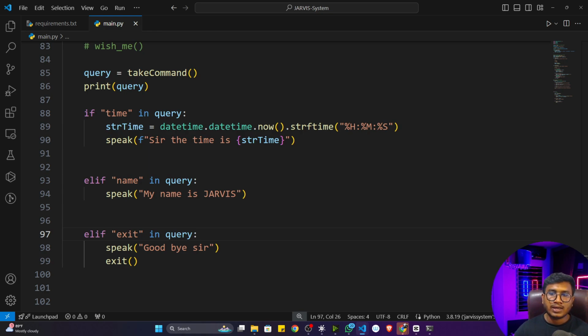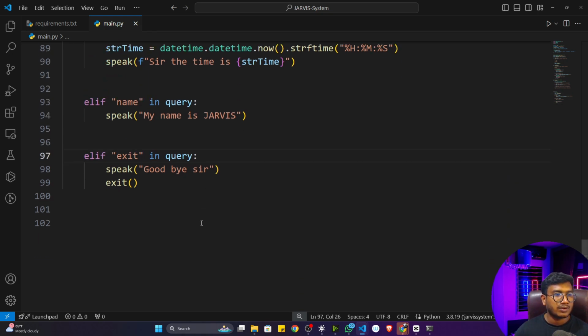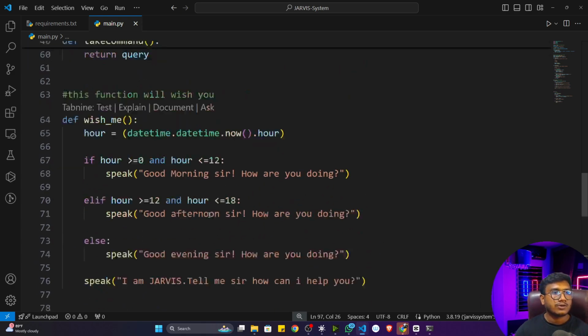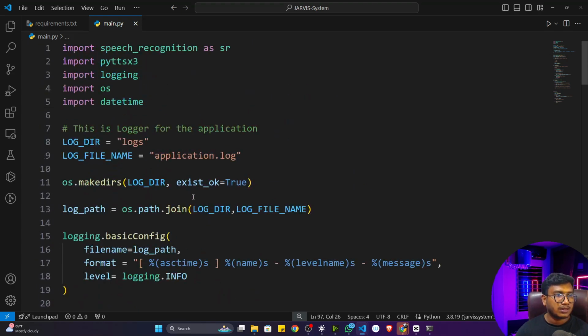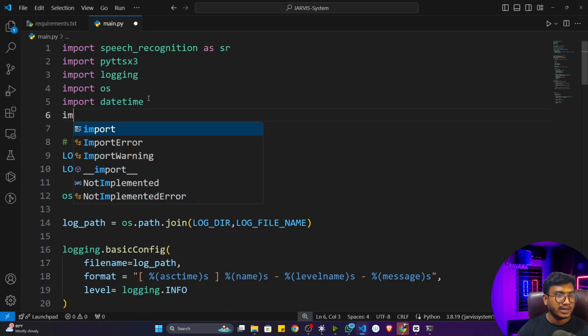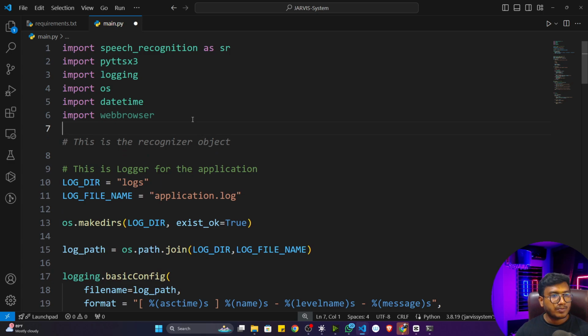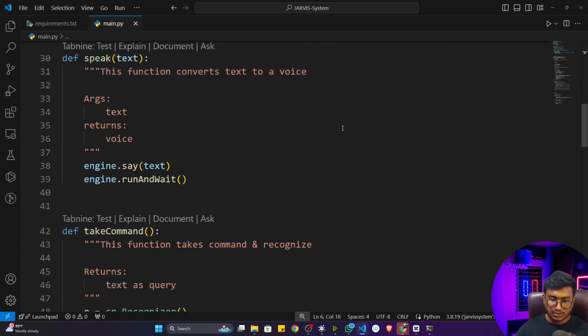Now let me show you how you can open Google. If I want to open google.com, facebook.com, how can I do it? For this, I'm going to use one library called webbrowser. It is already available inside Python, you don't need to install it. With the help of webbrowser, I can open up any kind of website. So let me show you.